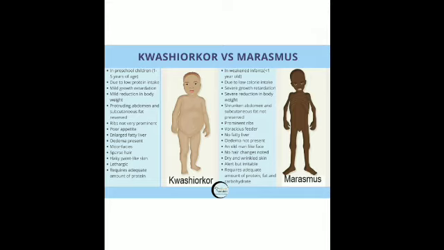Then marasmus. This generally occurs in children below the age of 5 years, and it is caused by the deficiency of the 3 vital nutrients, that is protein, carbohydrate and fat. A person or child is lean and weak and has dry, thin skin and sunken eyes. Is that clear? Just because of that weakness, the eyes seem to be sunken.